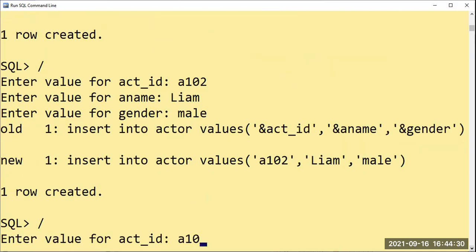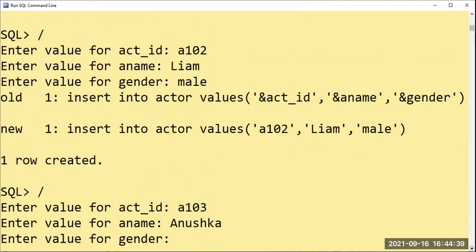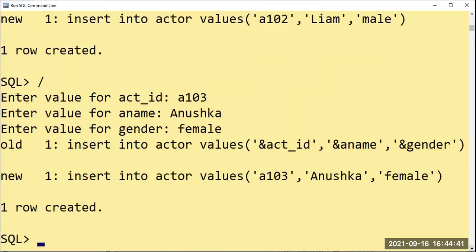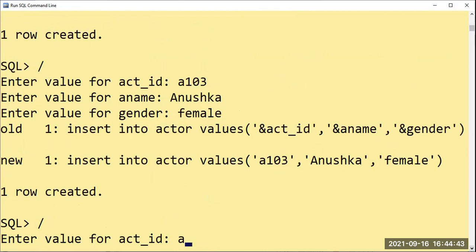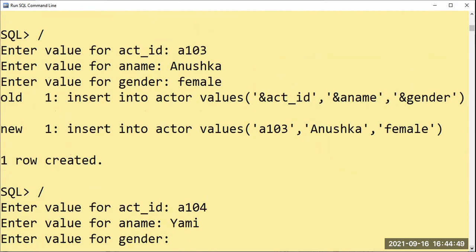Third actor A103. Now I have taken a female, Anushka Sharma. Female. Fourth one A104, Yami Gautami, who has acted in the Puri movie here, as I need it for that purpose. Female.